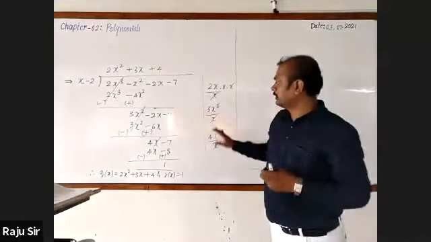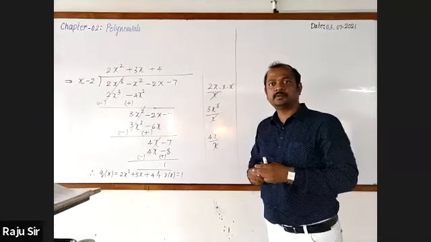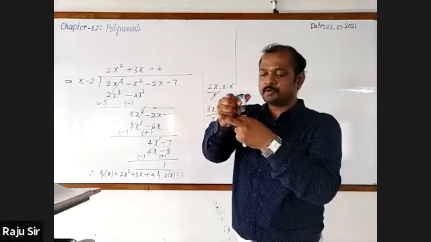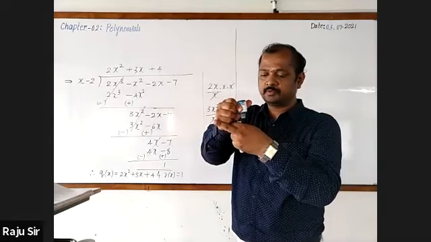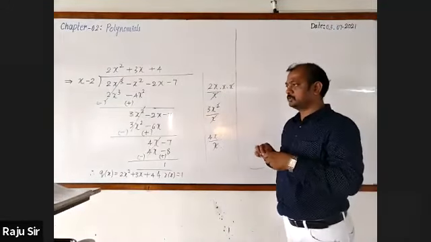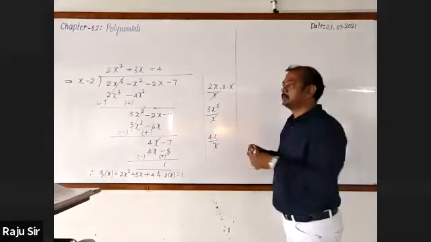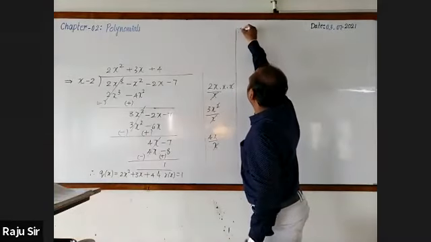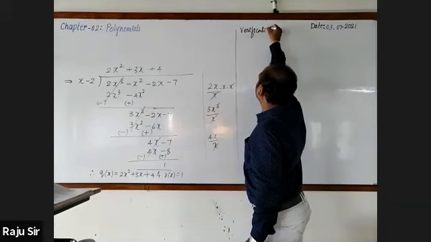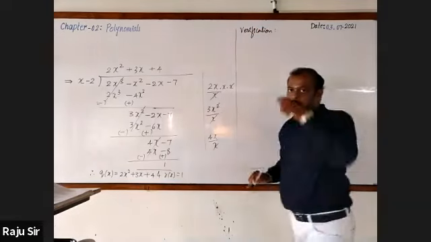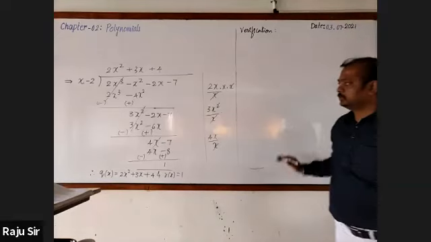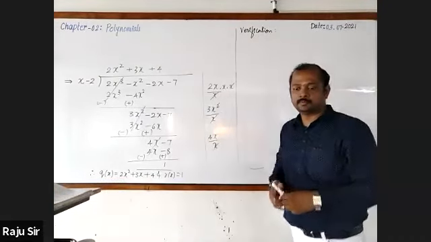Verification. Have you written up to here? Yes, sir. Now, let's go for verification. Please observe the book.